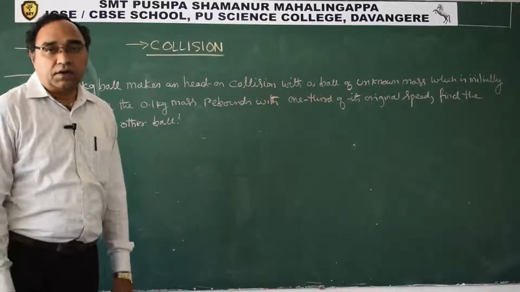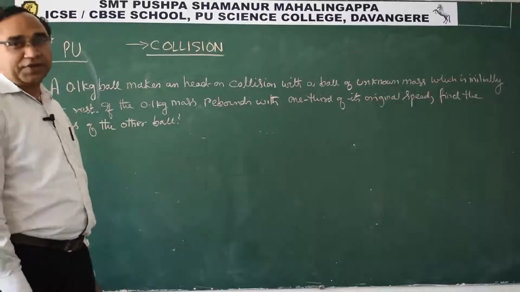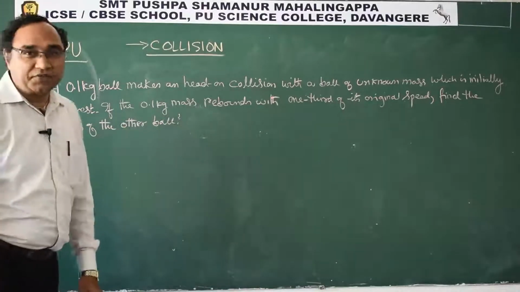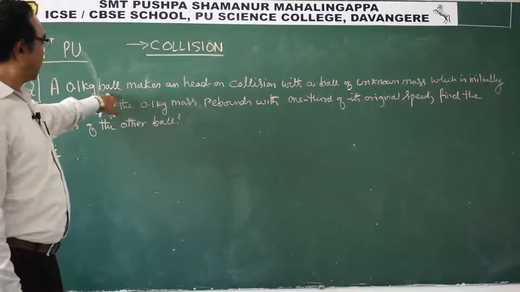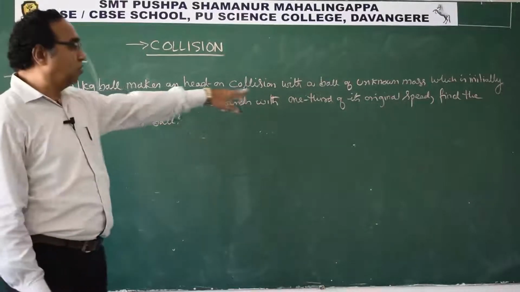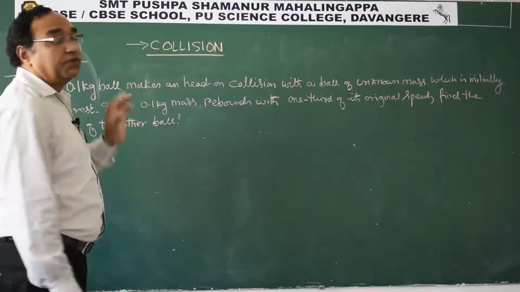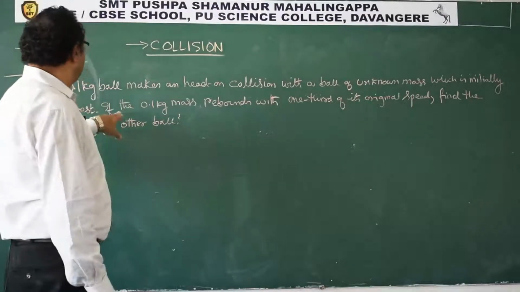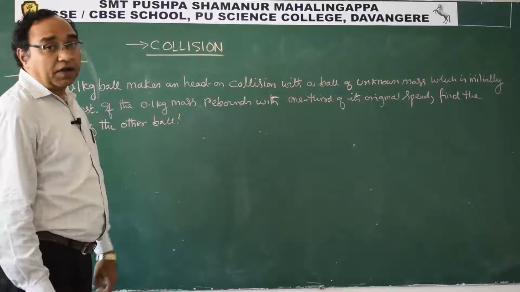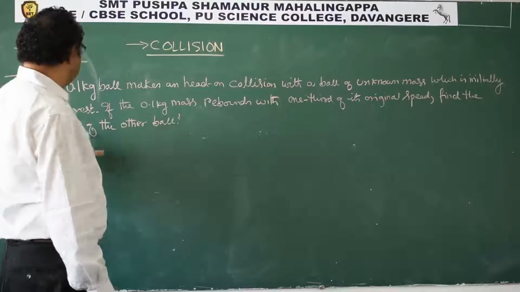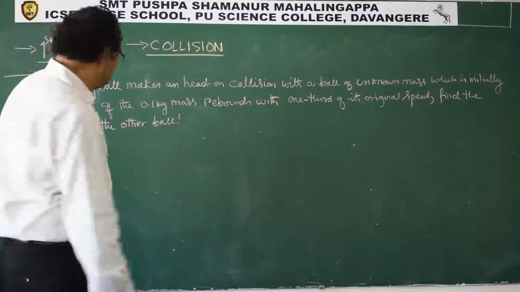Well students, now time has come to discuss the numericals on this particular topic, right? So the first numerical is of this type. A 0.1 kg ball makes a head-on collision with a ball of unknown mass which is initially at rest. If the 0.1 kg mass rebounds with 1/3 of its original speed, find the mass of the other ball.